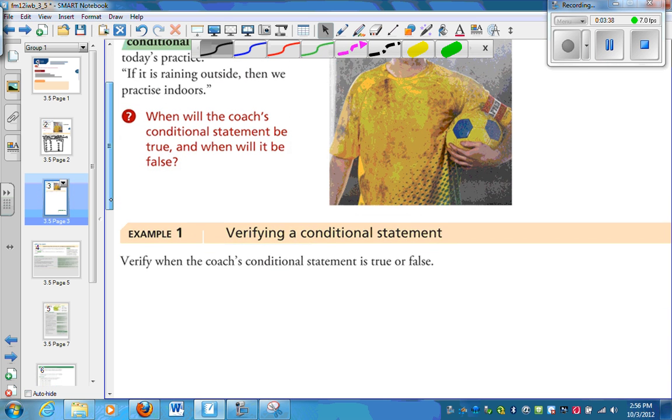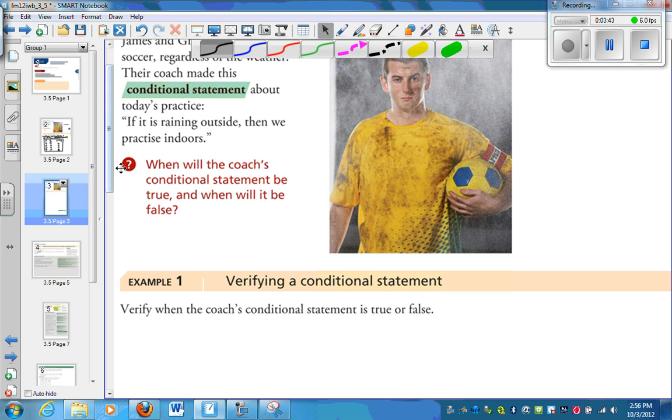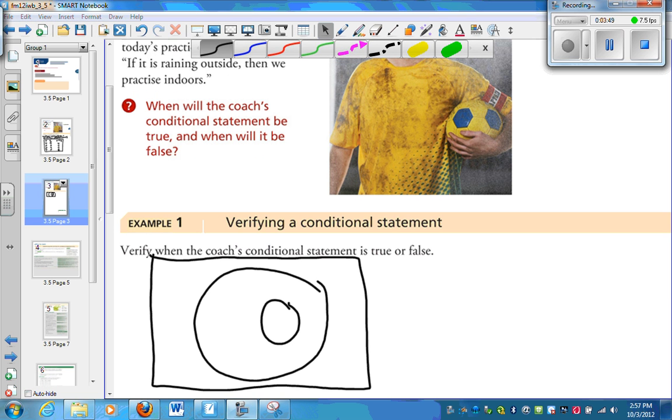We can do a Venn diagram. So if raining, then we practice indoors. Okay, so what that means is this would be raining. This would be practice indoors, and this would be everything else. So if it's raining, you're indoors. You could also be indoors for another reason. If it was snowing, if they were planting grass, lots of reasons, okay?